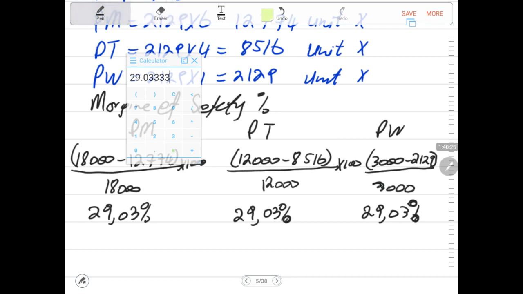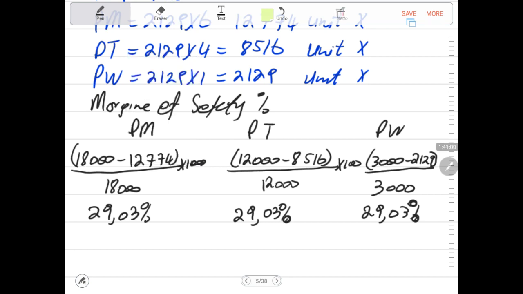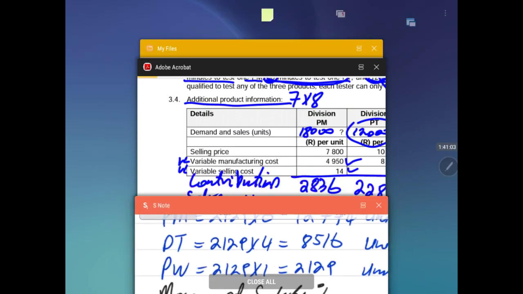Now margin of safety is the safety position above the break-even point. That means if our sales decrease by 1%, we'll still be making profit. 2% will still be making profit. But if our sales decrease by 29.03% above the break-even point, that means the company will be at the break-even point. And if sales decrease by 30%, then the company will start making a loss, meaning it is the safety percentage decrease in sales in excess above the break-even point. So we have responded to that requirement.